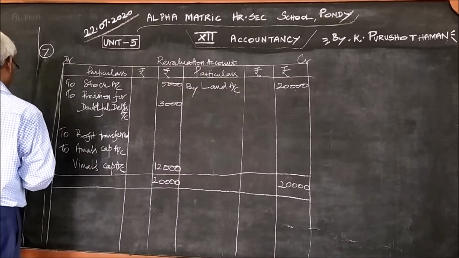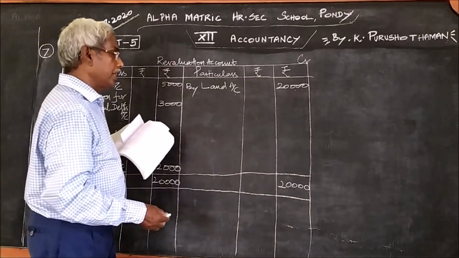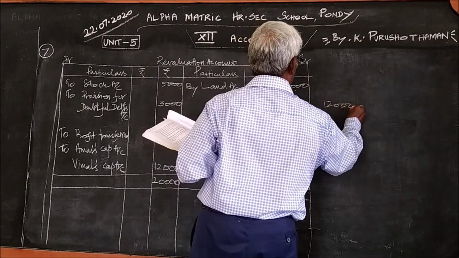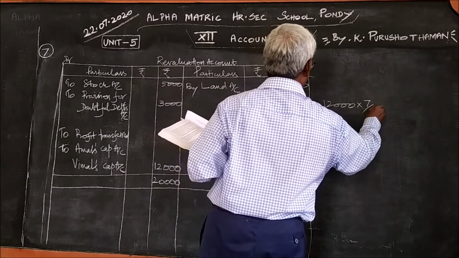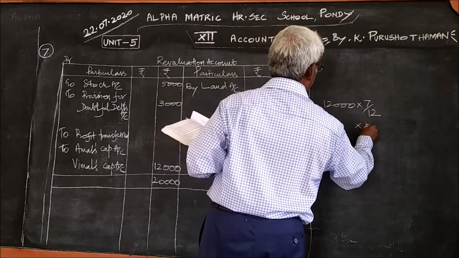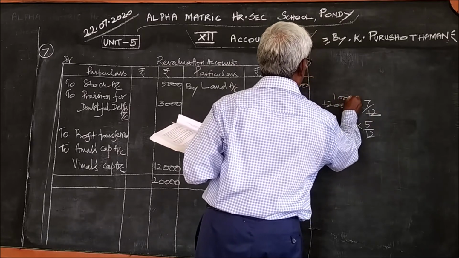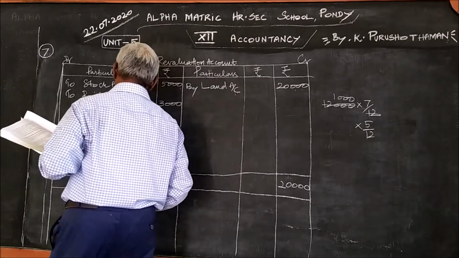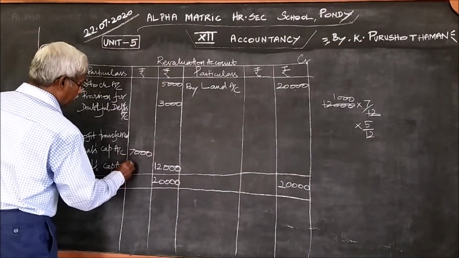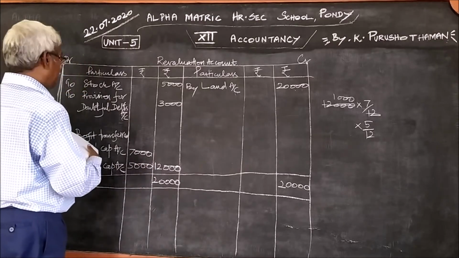It is given as 7:5. So 7:5 means 12,000 into 7 by 12 for Amal, and for Vimal 12,000 into 5 by 12. This is 1,000. So 7 into 1,000, 7,000, and 5 into 1,000, 5,000. This we have seen already.